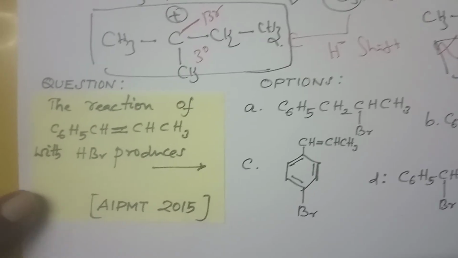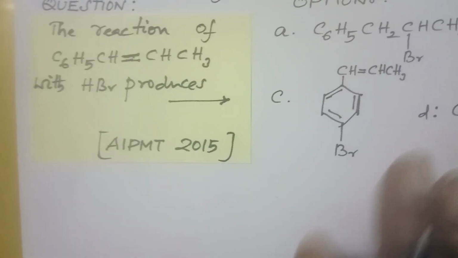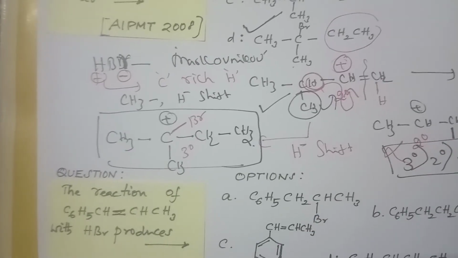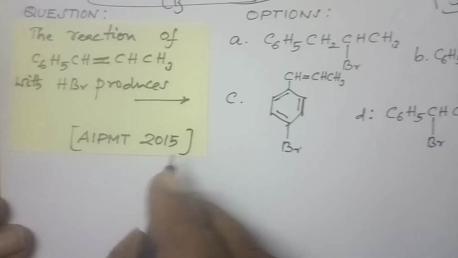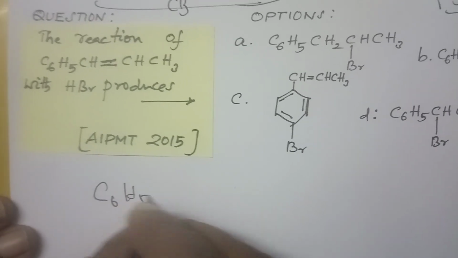Now let us go to the next one. The reaction of this one with HBr. Both use the same knowledge. This is NEET 2008 and this is 2015. Now here the reactant, let me write the same HBr. All the applicable conditions are in my mind, so I have to work faster.